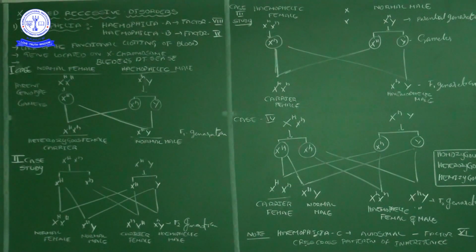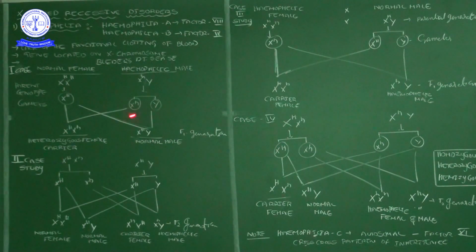A recessive character will express in which condition? Only in the homozygous condition. So that's why with X capital H, X small h, this is a phenotypically normal female, but genetically heterozygous, with different alleles on the two X chromosomes.